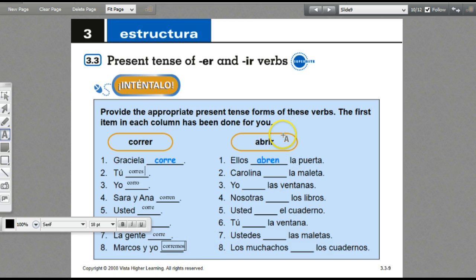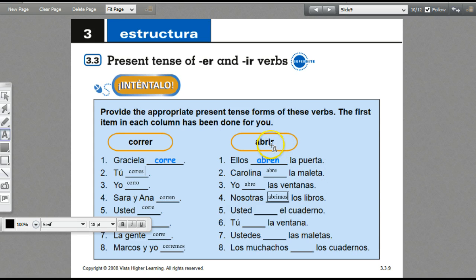For the verb abrir, to open. So ellos abren la puerta. They open the door. Carolina opens the suitcase. Abre. Yo abro las ventanas. I open the windows. We open the books. Nosotras abrimos.